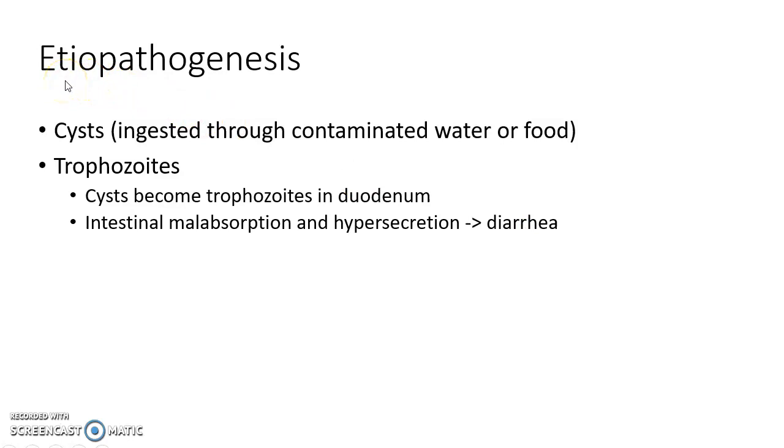Now let us see about the etiopathogenesis of Giardiasis. Giardia lamblia exists in two forms. It exists as cysts outside the human body. These cysts are ingested through contaminated water or food. These cysts become trophozoites in the duodenum. These trophozoites cause intestinal malabsorption and hypersecretion, leading to diarrhea.